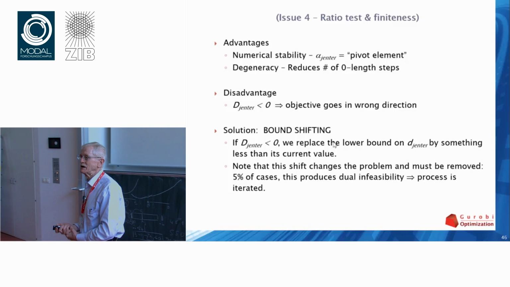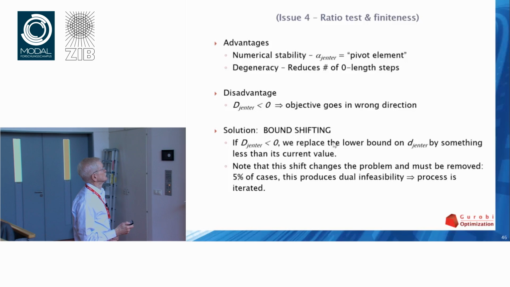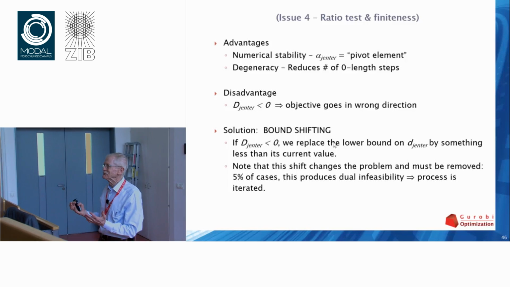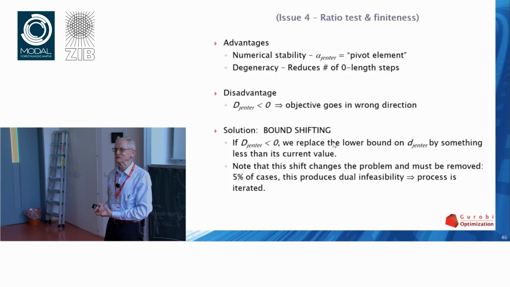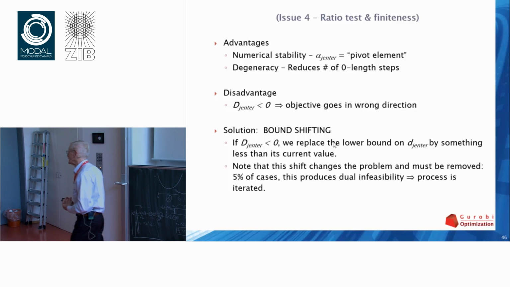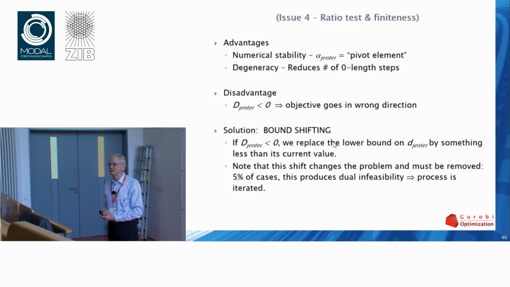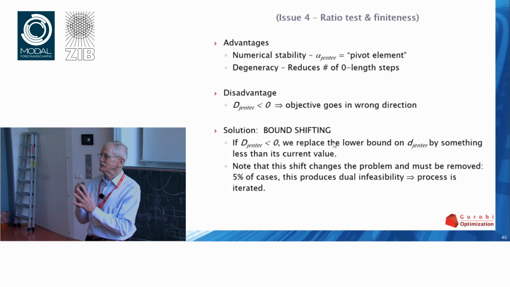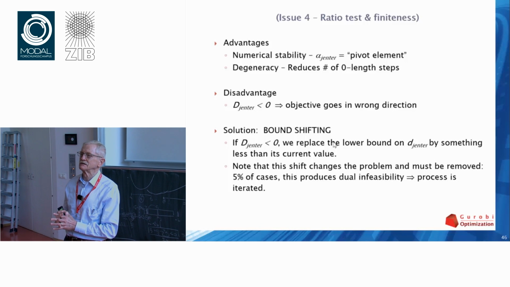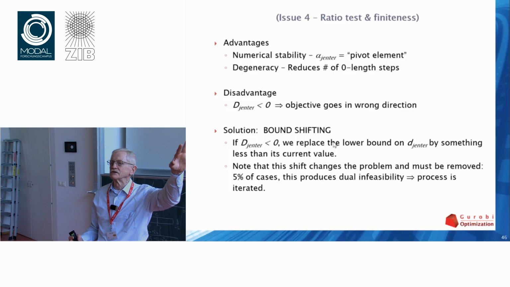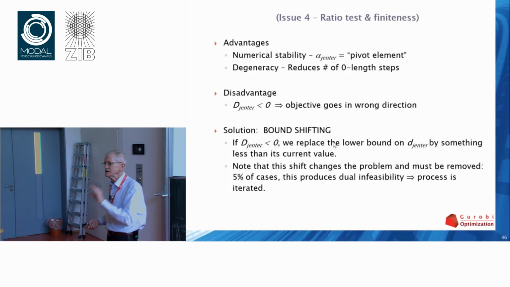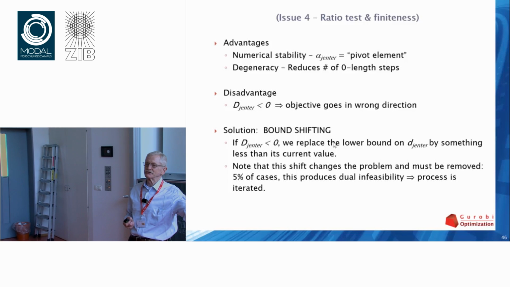That made the objective monotone. That was wonderful. The problem is, of course, in the end you solved a different problem. You didn't solve the problem you started with. And that's where the combinatorial nature of the simplex method rescues you, because even though the numbers are wrong, you have a basis. That's a combinatorial object. At the end, you can reset the variables to their proper bounds, and what you discover in 95% of the cases is that you get lucky, and you actually solve the original problem.